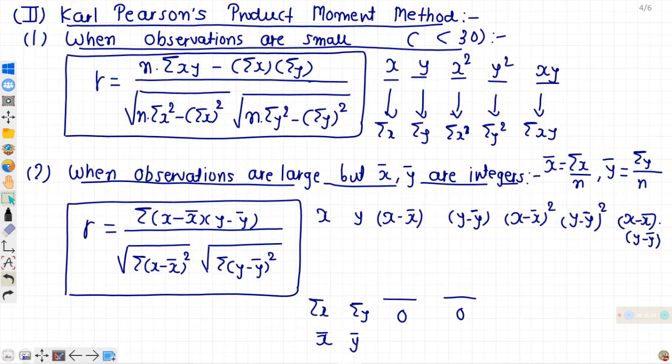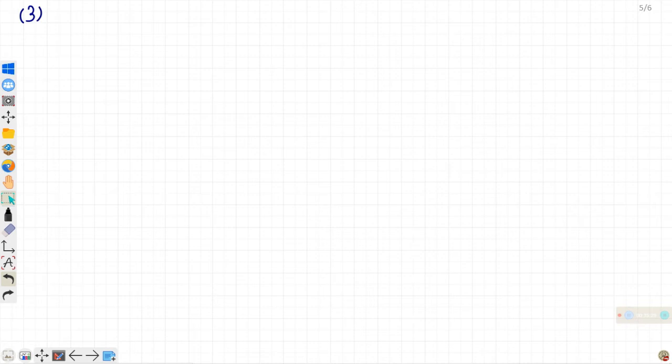Most important formula. This is a modification of first formula.